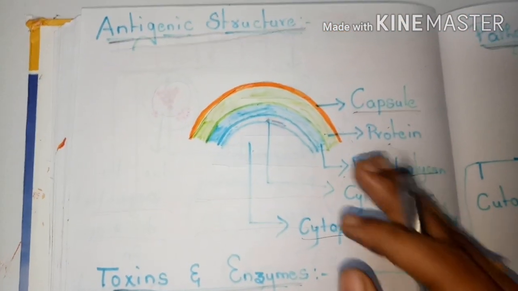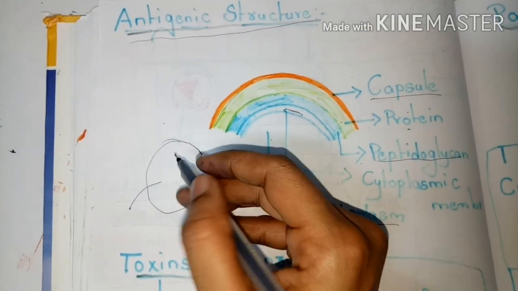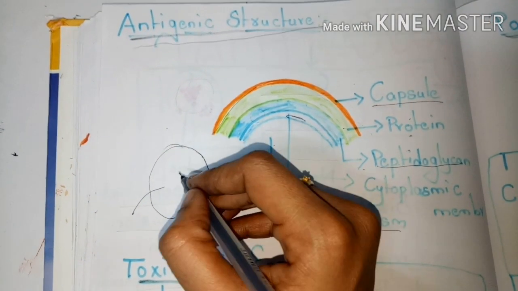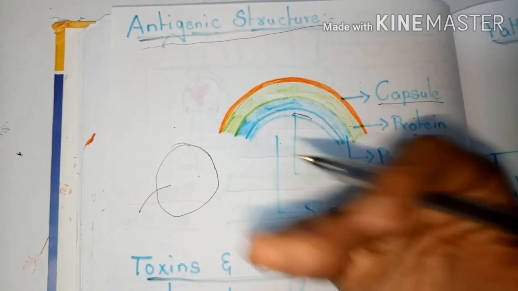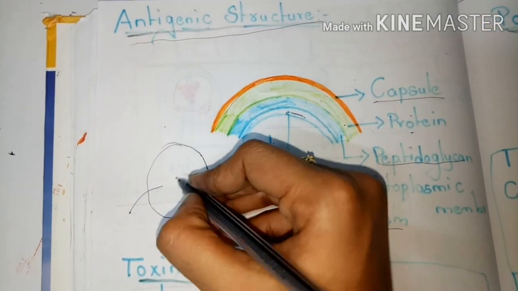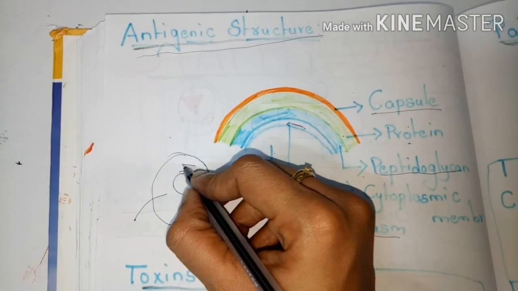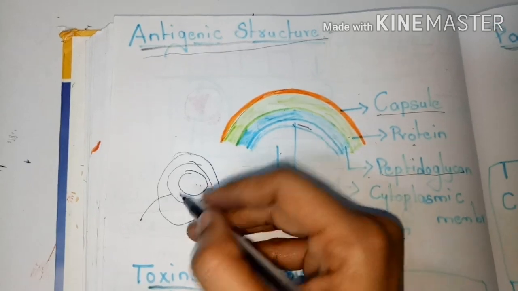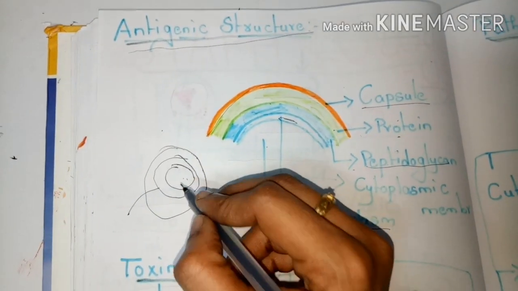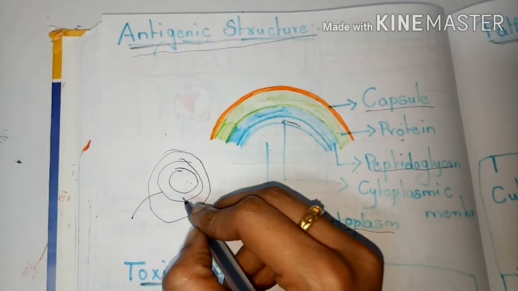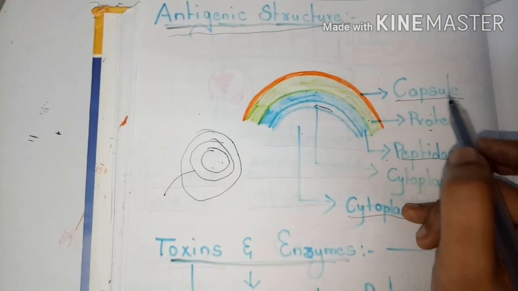Nothing but when Staphylococcus aureus enters the human body, the human immune response fights against that antigen, Staphylococcus aureus. But due to the presence of this capsule, the antibodies which fight against this antigen are not able to kill it. That is the main role played by this capsule.